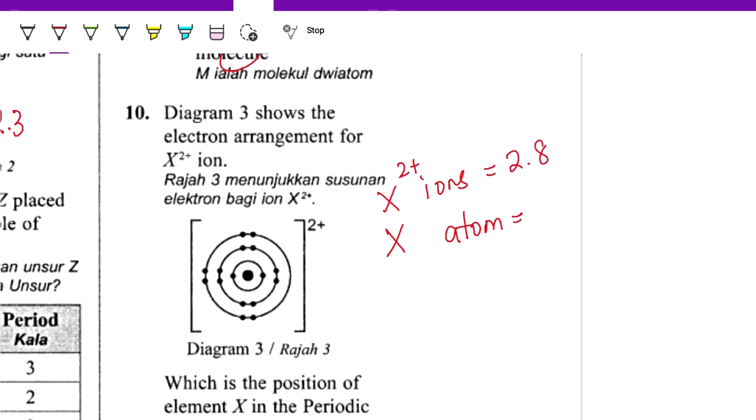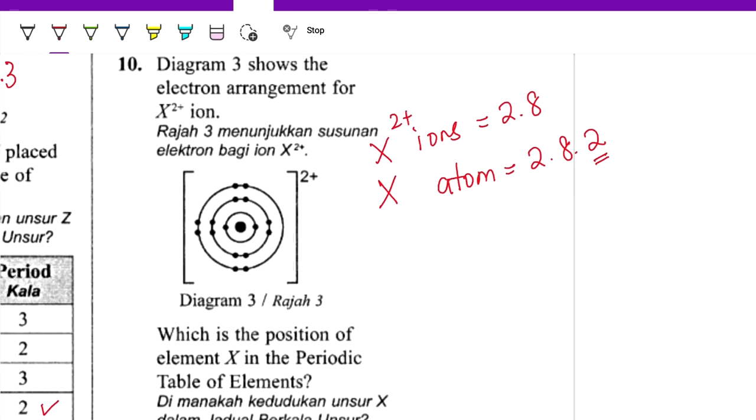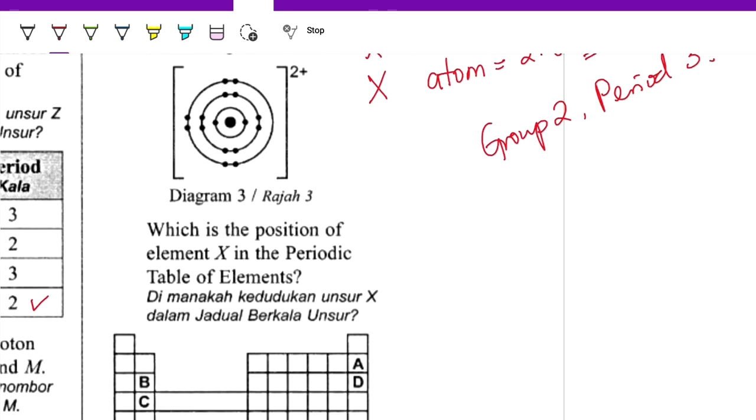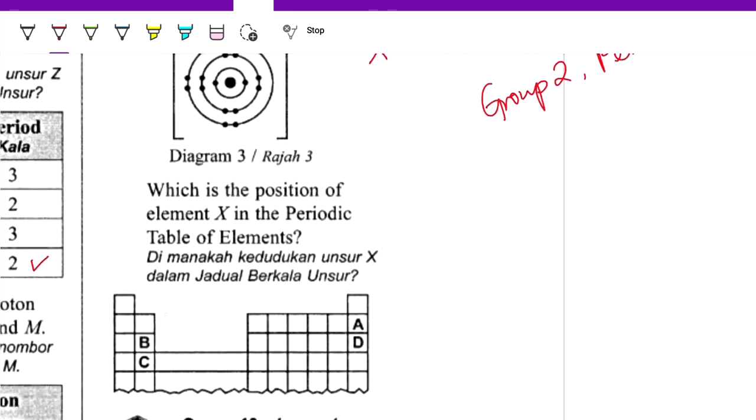So initially the atom should be 2, 8, 2. Then it lost 2 electrons and forms 2 plus because of the extra 2 protons. So X atom will be 2, 8, 2, meaning that it is in group 2, period 3. Group 2, so these two are wrong. Period 3, so period 1, period 2, period 3. So B is the answer.